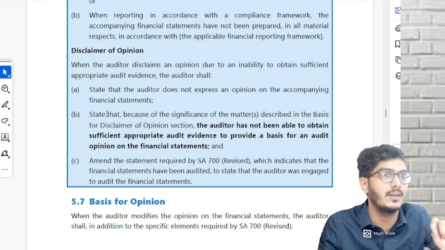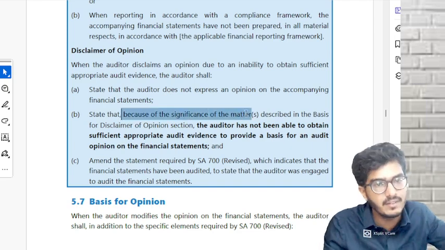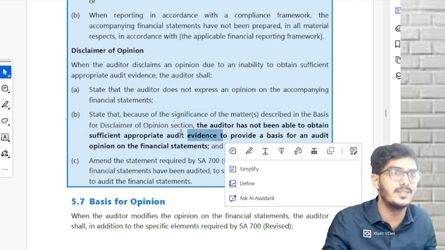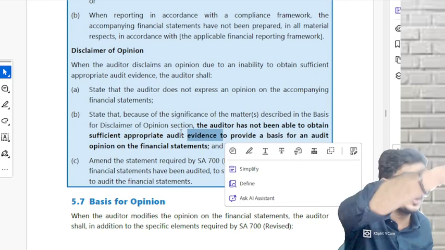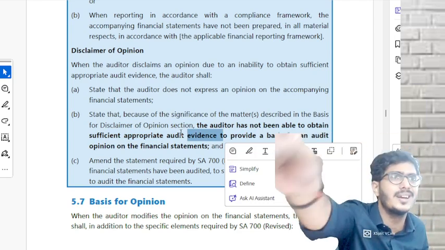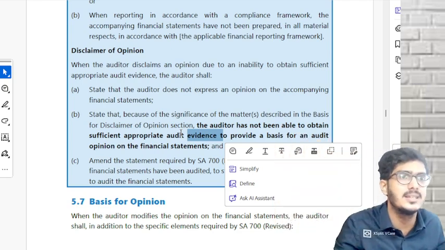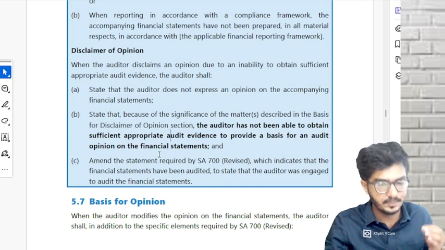State the same line. What? Because of the significance of the matters, the auditor has not been able to obtain PSI to provide a basis. Write the reason: because the management has not provided us the particular information on related parties. Because of that, we did not obtain any PSI. And third one, very important.